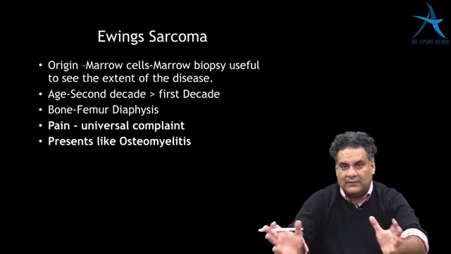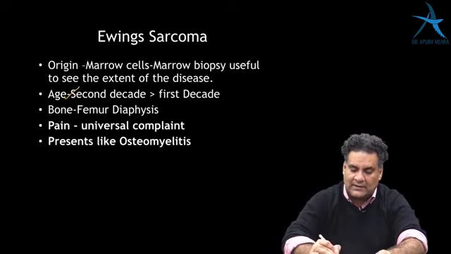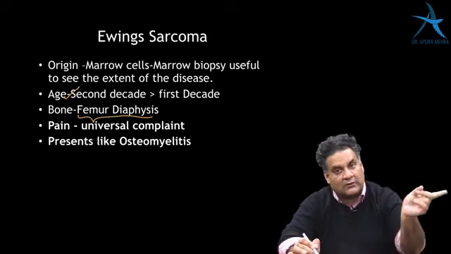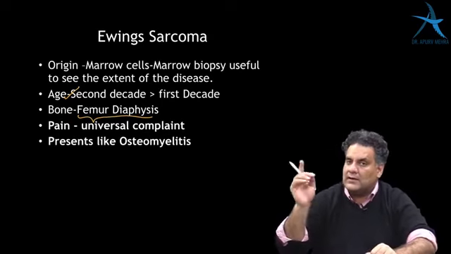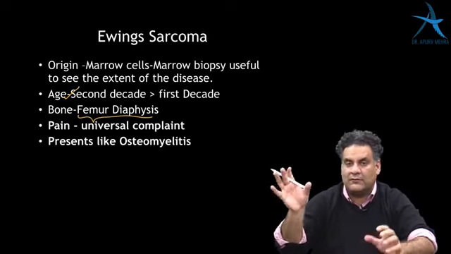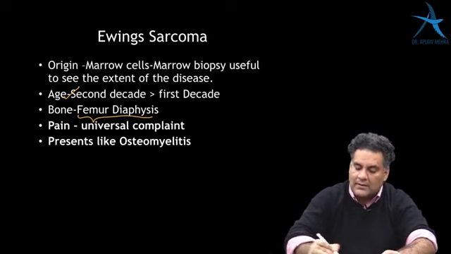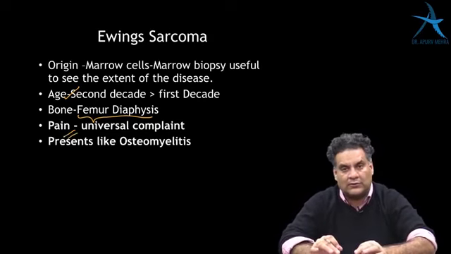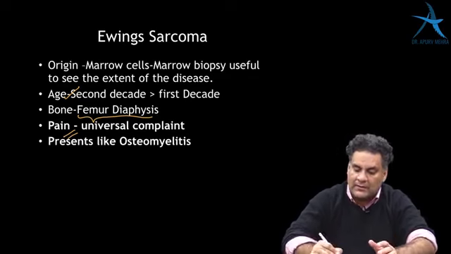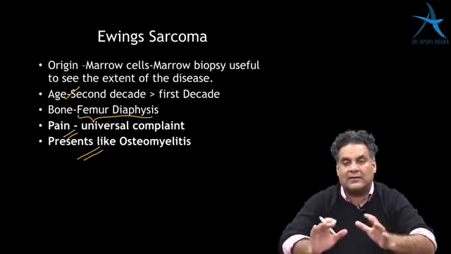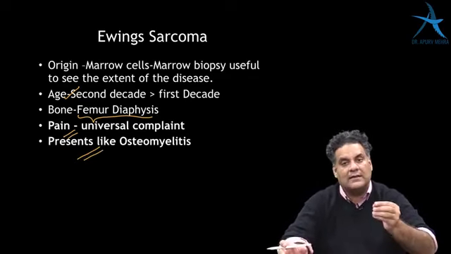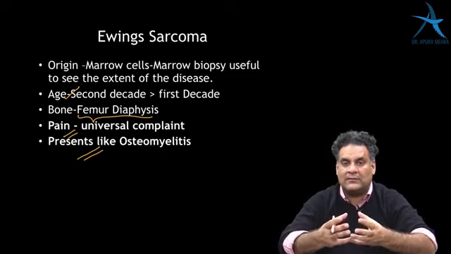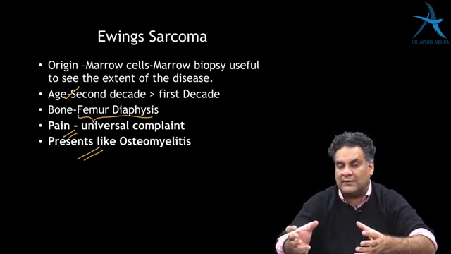Other counterpart is Ewing sarcoma, which again peaks in the second decade and involves the femur. In osteosarcoma, the lower end of the femur is commonest. In Ewing sarcoma, it's the middle of the femur, or diaphysis of the femur, which is commonest. Pain is a universal complaint here also, but more common in osteosarcoma. It presents like osteomyelitis. It is a classical tumor presenting like osteomyelitis. Ewing's is a tumor that takes origin from the marrow and goes and localizes into the diaphysis.